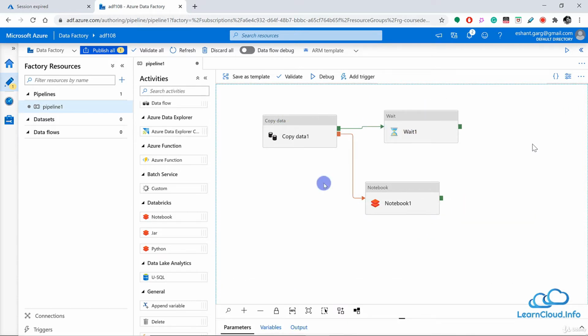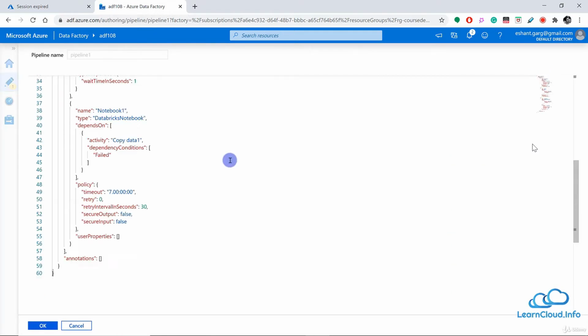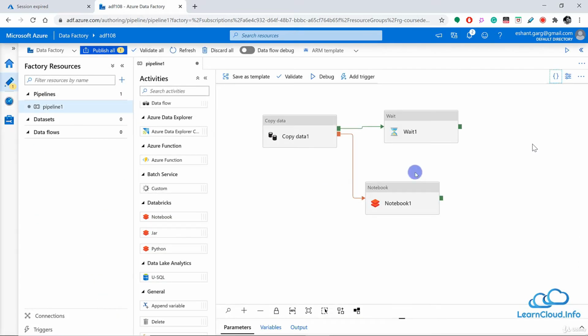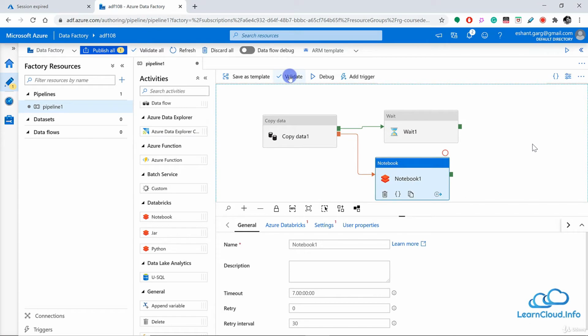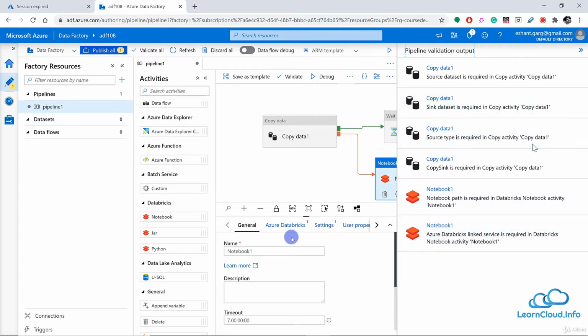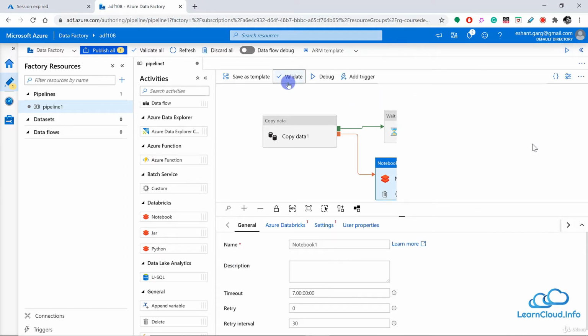If you want to see the code for all the activities or for this pipeline, you can click here, and you can see all the activities. Now, once you design your pipeline and it looks good to you, you can validate it. Once you click here, it will check all the properties and whether you have provided all required information. If there's some error and you missed something, it will let you know. For example, let me click on validate. Since I have not put in any configuration, it says that source type is required, since I have not put anything here. But I'm just trying to tell you how to use this validate function.